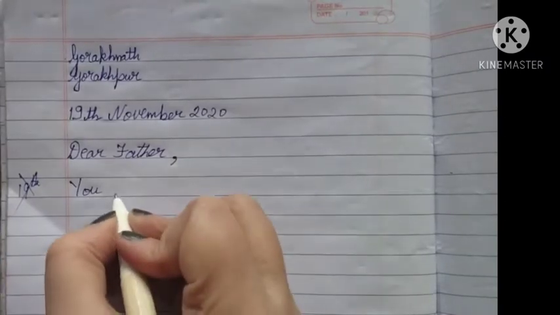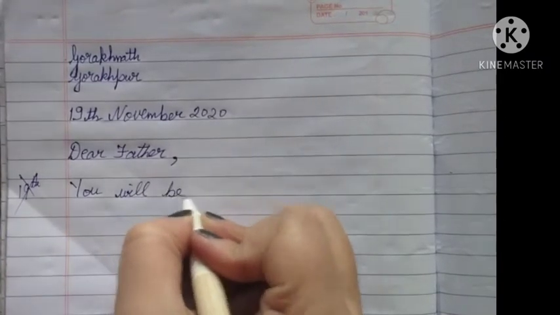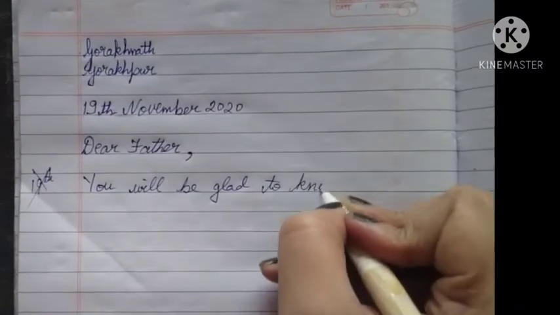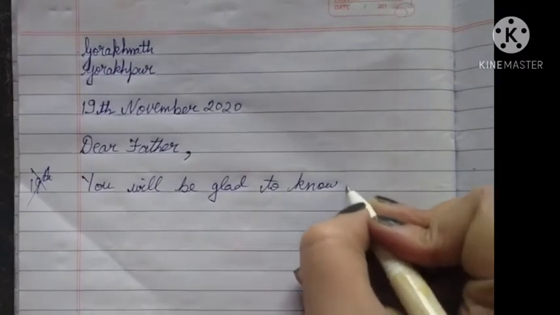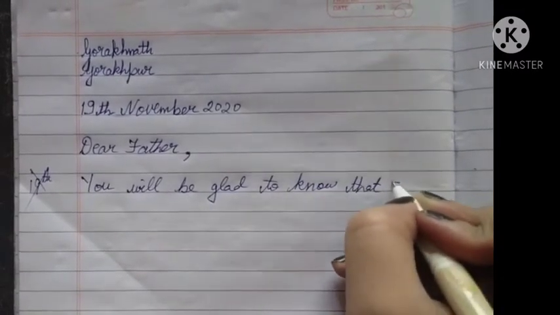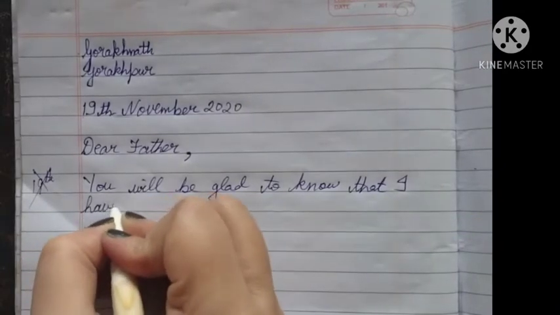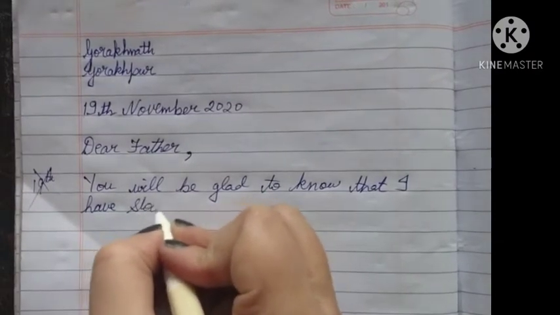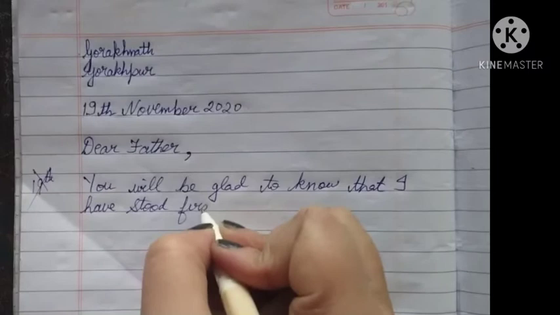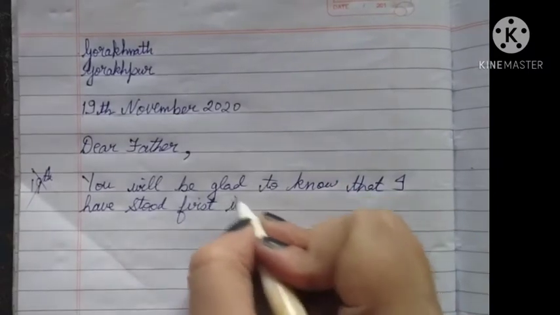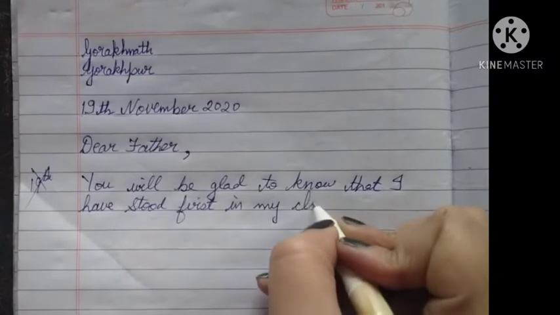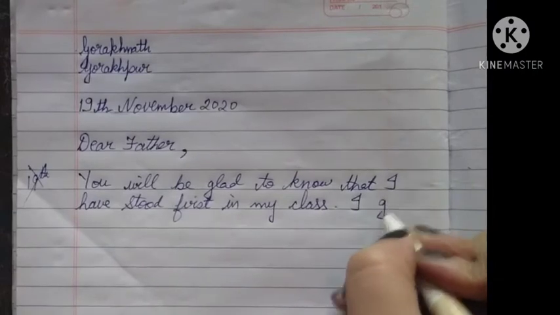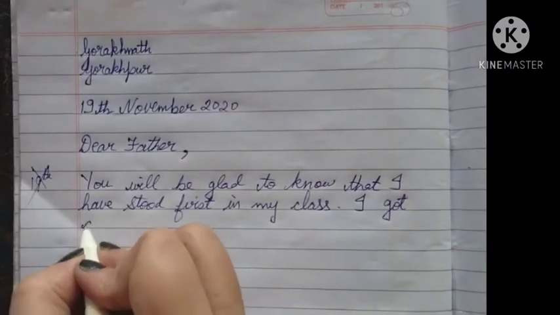You will be glad to know that I'm writing fast, but you all write in good handwriting, children. See, I'm not leaving any space after the margin. I have stood first in my class, okay, then full stop. I got distinction. Spelling should be correct, children.